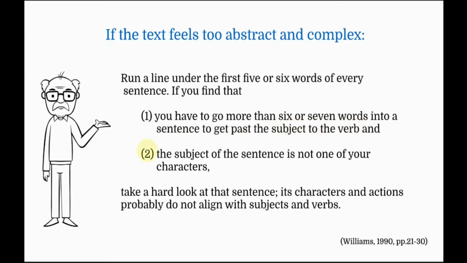If the subject of the sentence is not one of your characters, then you are in trouble. You need to revise that sentence. That is, the characters and actions probably do not align with the subjects and verbs. So all you need to do is to put your characters as the subjects and use action verbs of those subjects in the sentence.